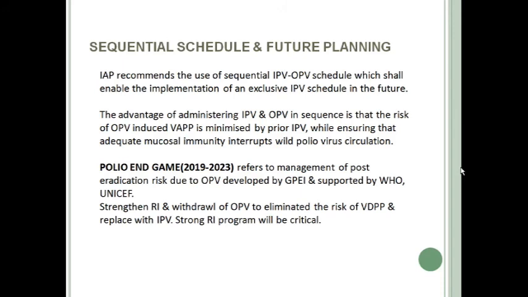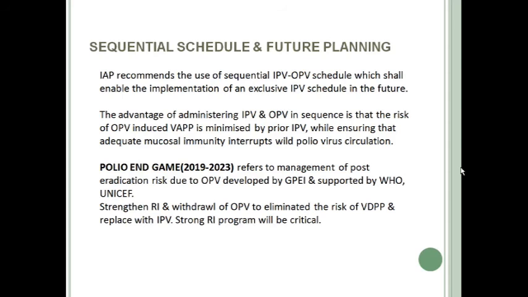Okay. And there is a term or strategy called the polio endgame strategy, which was developed by GPEI, the Global Polio Eradication Initiative. This polio endgame strategy is to manage the post-eradication risk due to OPV, that is VAPP and VDPV. And this is supported by WHO and UNICEF.